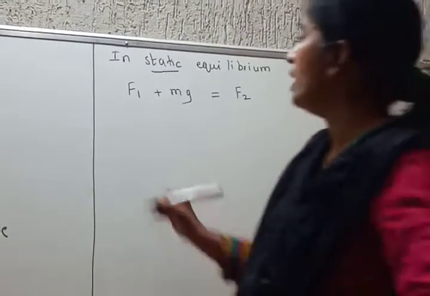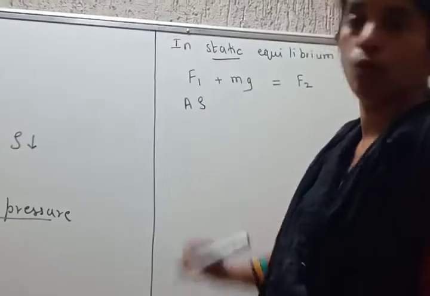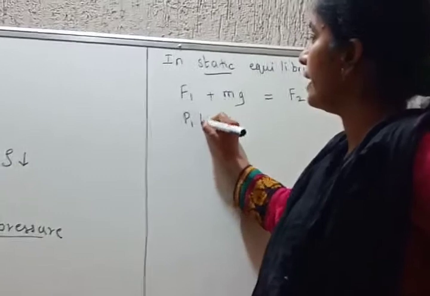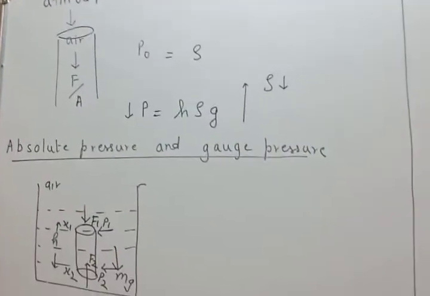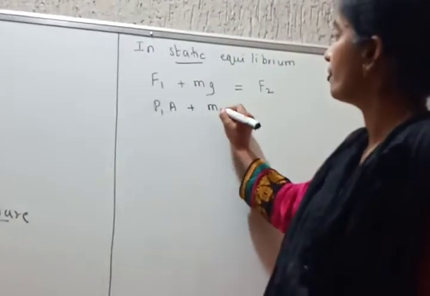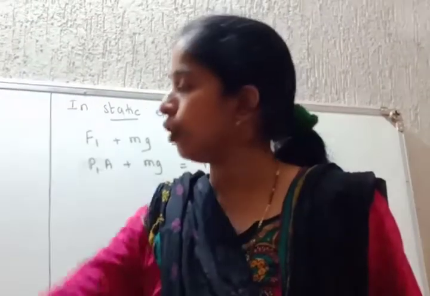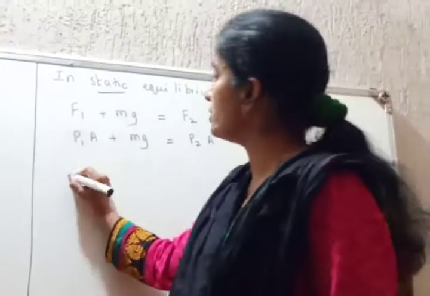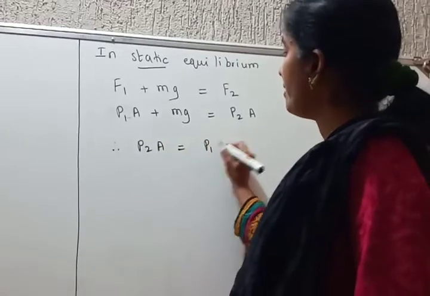Are you okay here? Now what is F1? F1 is force, which is pressure into area. What is P1? The pressure on the upper surface, plus mg, is equal to F2. What is F2? P2 into A, because A is the area of cross section of this typical cylinder here. Are you okay here? Therefore, students, tell me, P2A equals P1A plus mg.